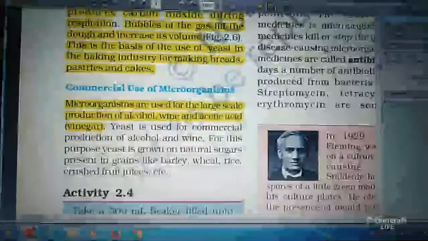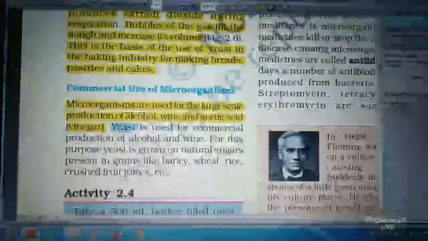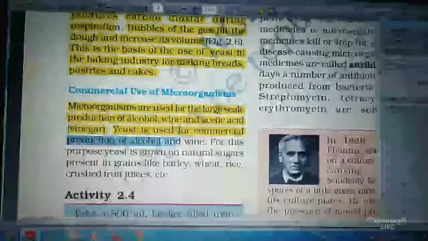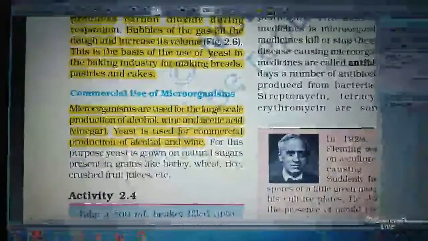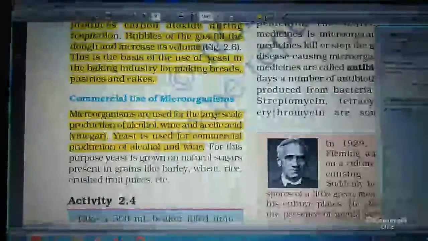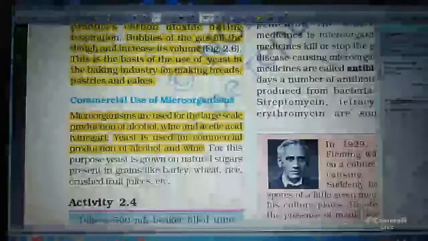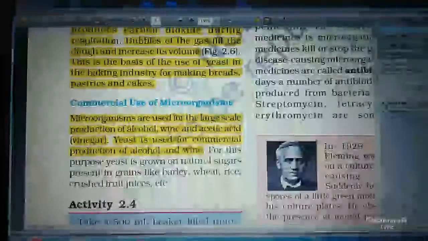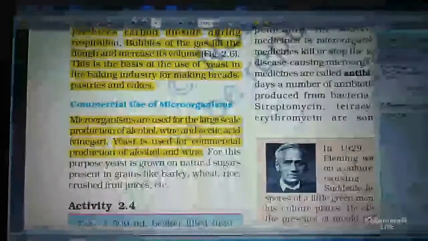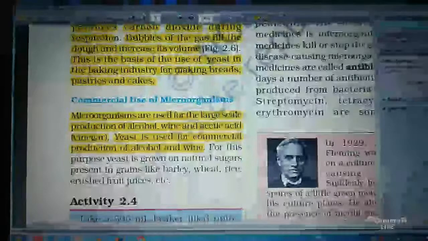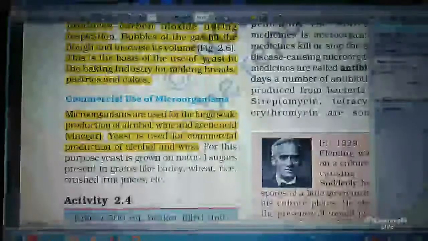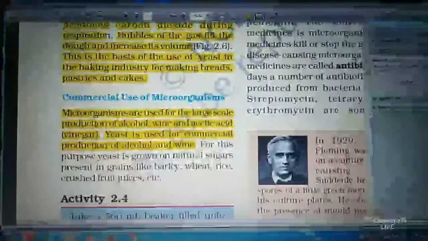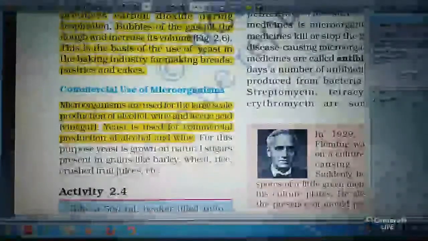Yeast is used for the commercial production of alcohol and wine. For this purpose, yeast is grown on natural sugars present in grains like barley, wheat, rice, crushed fruit juices, etc. Yeast is one type of fungi.